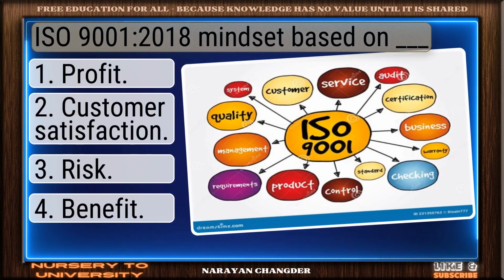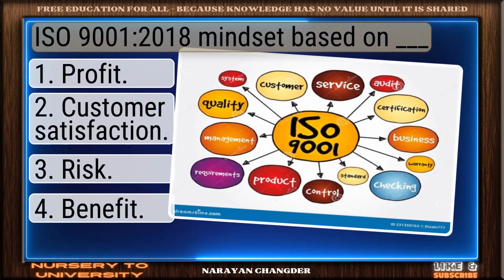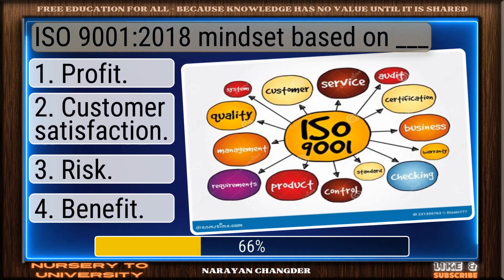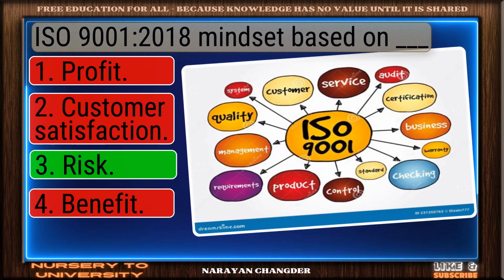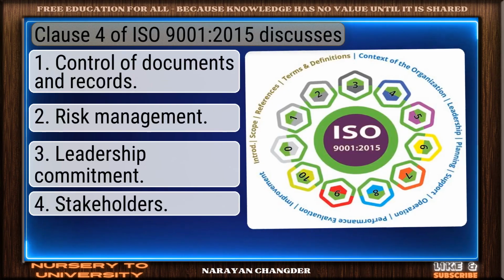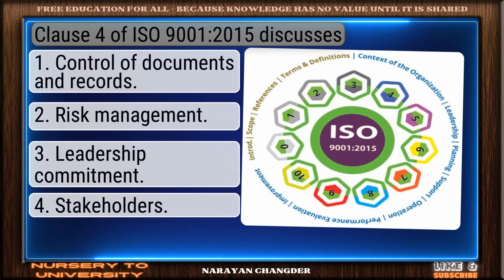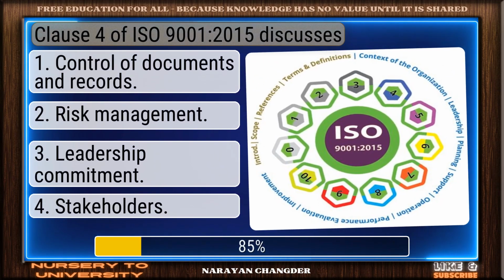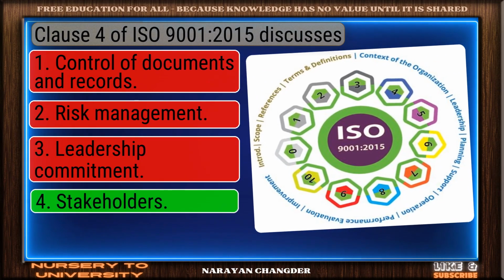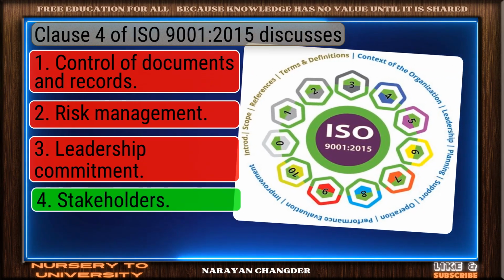Question number 21. ISO 9001 2015 mindset based on dash. You're right. Risk is the correct answer. Question number 22. Clause 4 of ISO 9001 2015 discusses. You chose stakeholders, and it is correct.